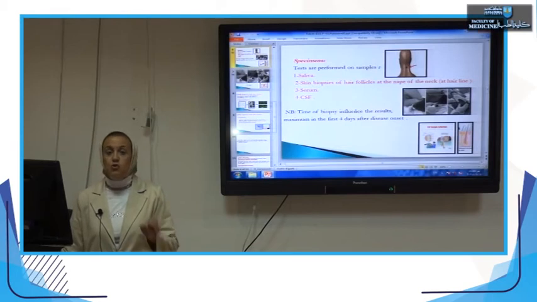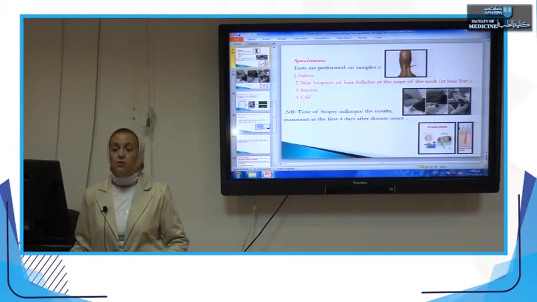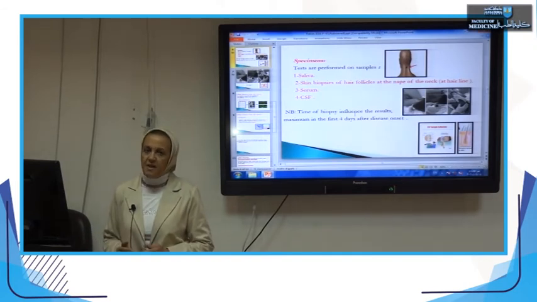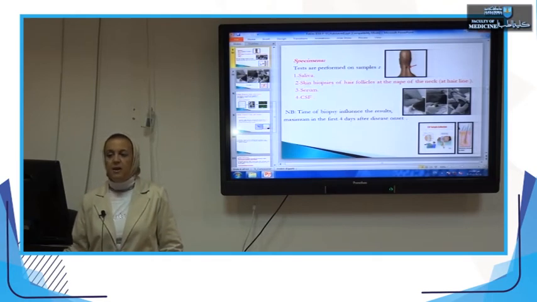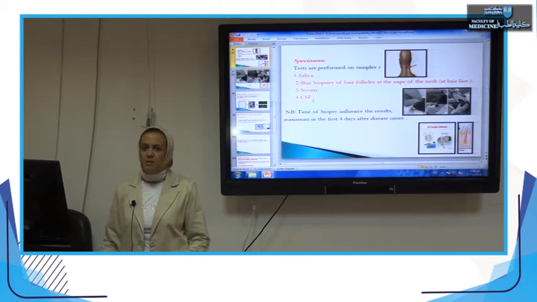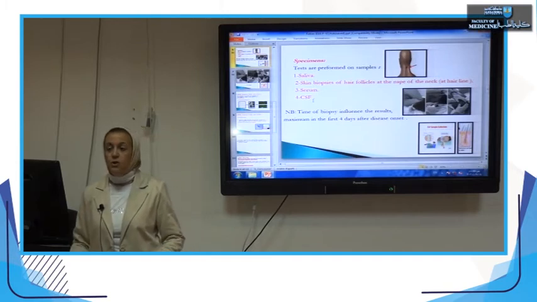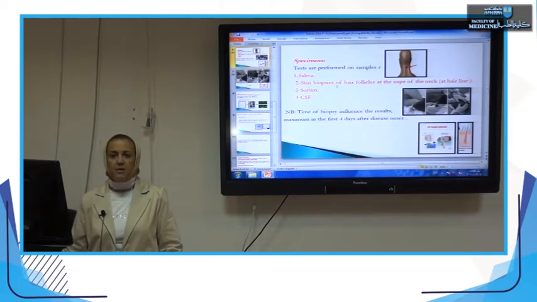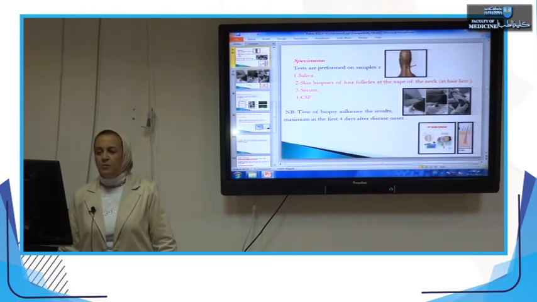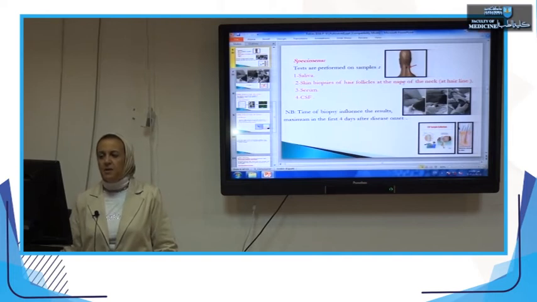It's very important to select the proper specimen, because if you don't get the proper specimen, you will get false negative results. The specimens are saliva, skin biopsies taken from the hair follicles at the nape of the neck, the back of the neck, and serum and CSF may also be used. The skin biopsy is taken from the hair follicles at the nape of the neck.